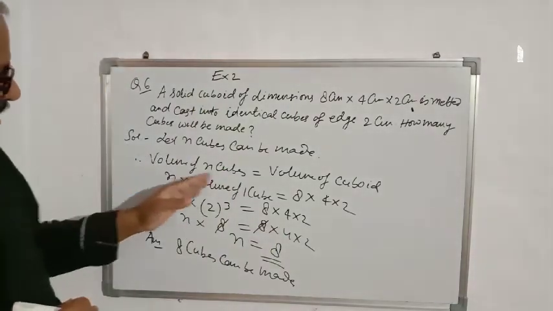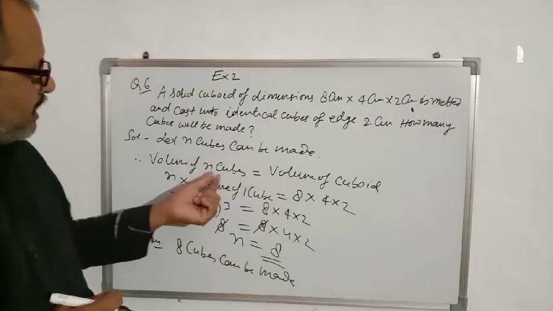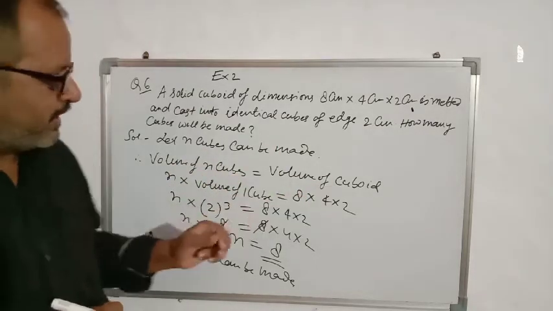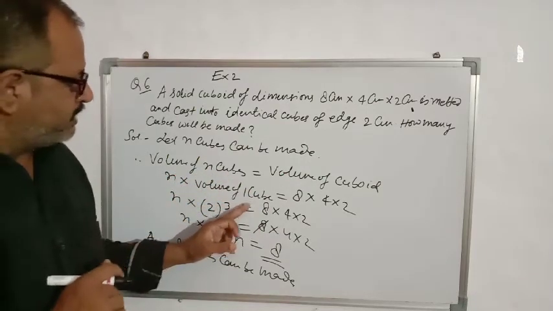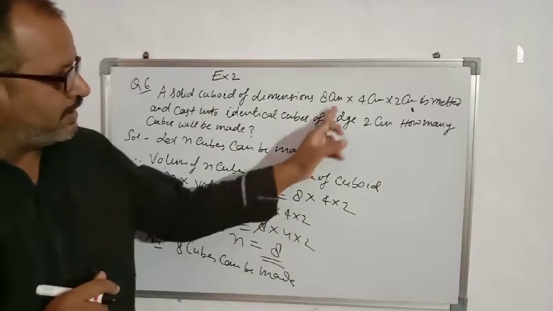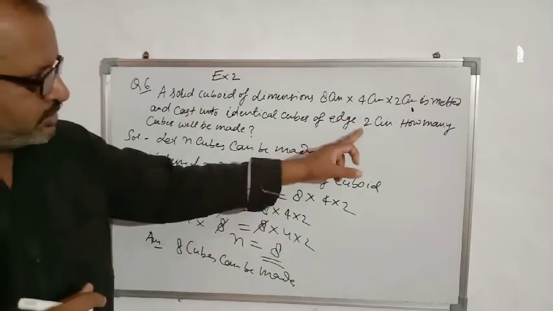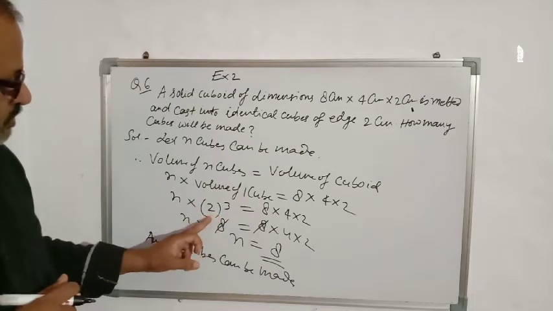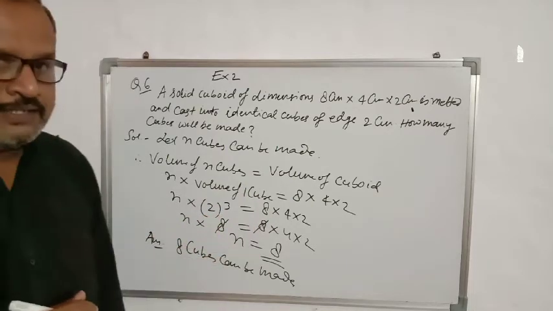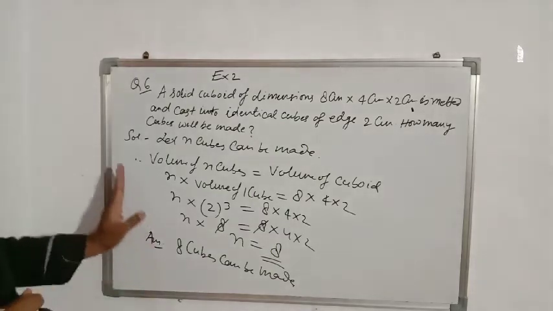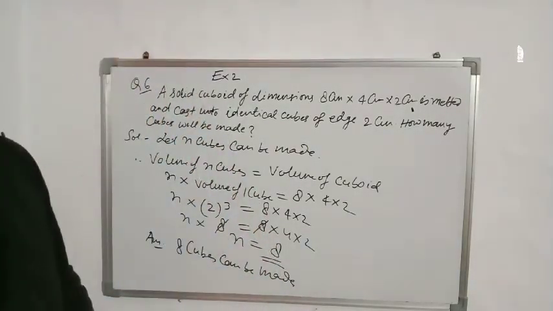So using this concept, we can write volume. Let us suppose n cubes can be made. So volume of n cubes is equal to volume of cuboid. Volume of n cubes means n into volume of 1 cube is equal to volume of cuboid, length into breadth into height. Edge of the cube is 2, so volume of 1 cube is 2 cube, which is 8. 8 cancels from both sides. Value of n is 8. So that was question number 6. Now we will see question number 7.